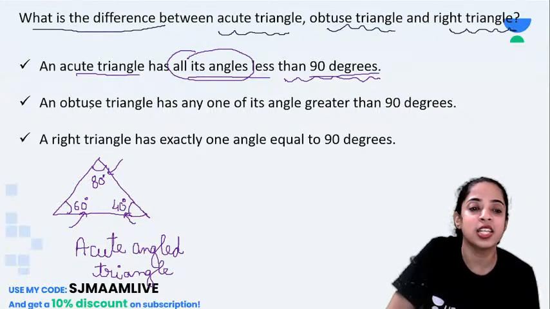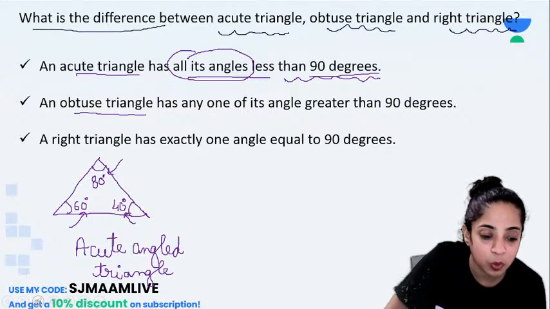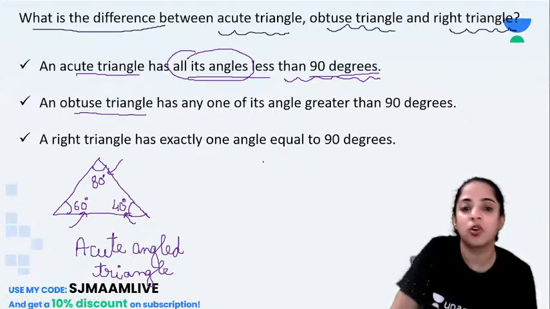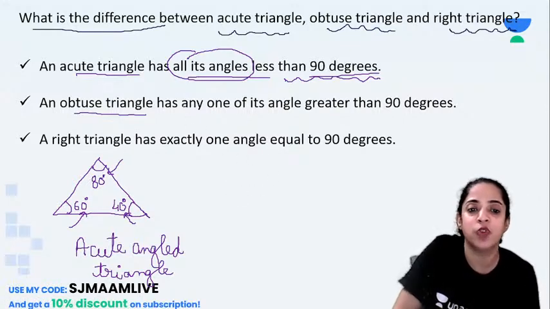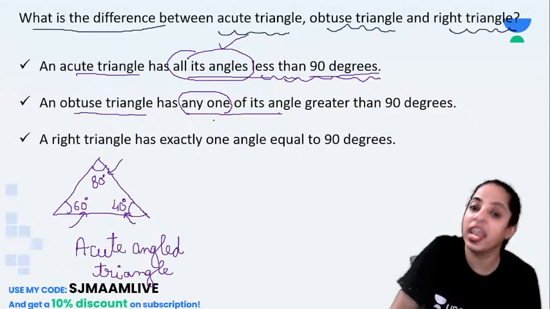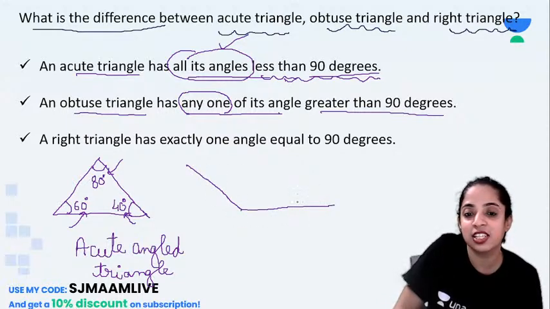Okay. Now, what is an obtuse triangle? Let me change the color quickly. I'm somehow not able to change the color. No issues. An obtuse triangle is one which has any one of its angles, mind it, earlier it was all the angles less than 90 degrees, now any one of the angles greater than 90 degrees. So if I make a triangle like this, can you see this angle is definitely more than 90 degrees, right?